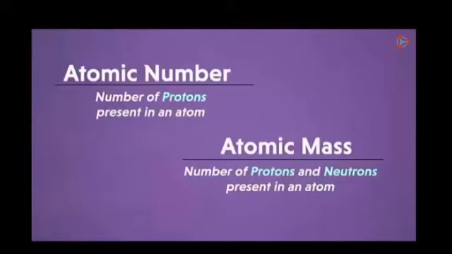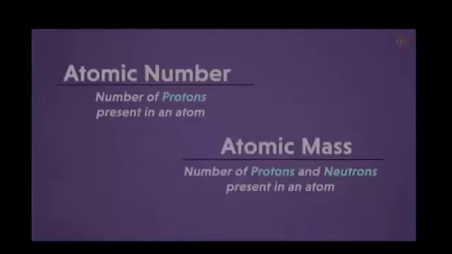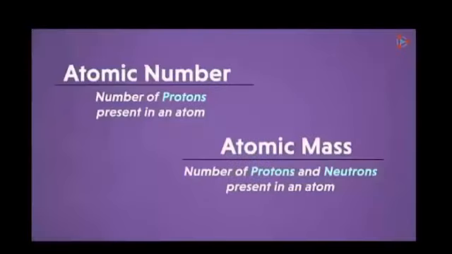Yes. Think. Your answer will be the number of protons present in the nucleus of an atom is atomic number. And what is atomic mass? The number of protons and neutrons present in an atom. Okay, what will be the representation of atomic number? Atomic number is represented by Z, and atomic mass is represented by A. I hope students, now you have a clear concept about today's topic, that what is atomic number and what is atomic mass.